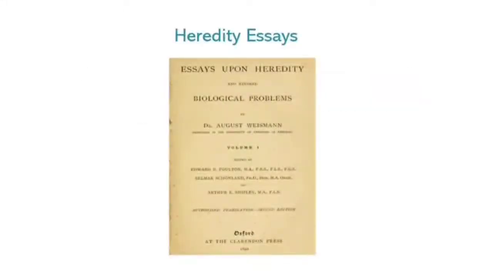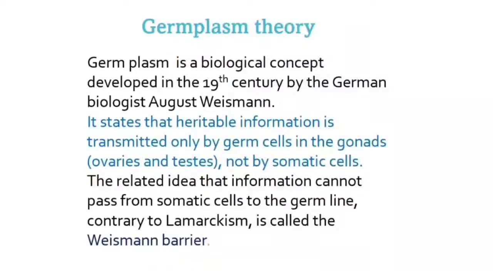The picture shown here is the title page of the book Essays upon Heredity and Kindred Biological Problems. This was actually a paper read at the meeting of the Association of German Naturalists. August Weismann is the founder of germplasm theory. This theory was based on the concept that living bodies are formed of 2 different kinds of material, germplasm and somatoplasm. Germplasm is actually the protoplasm of germ cells such as sperms and ova, and the somatoplasm is the protoplasm of somatic or body cells.